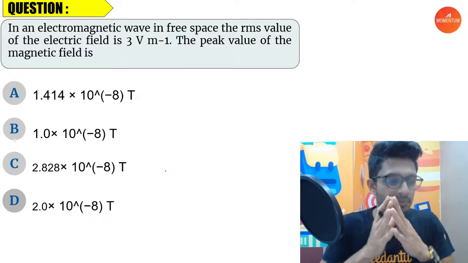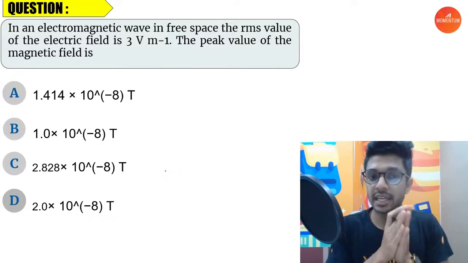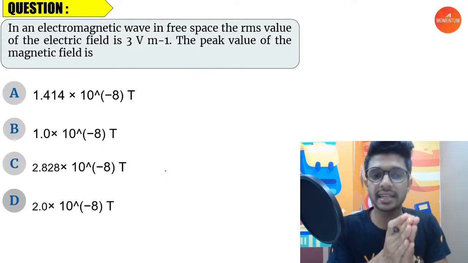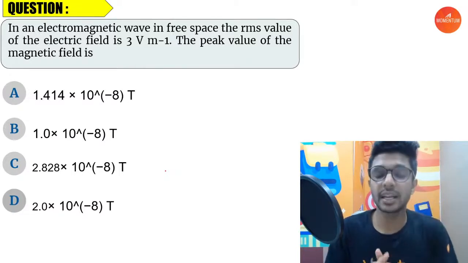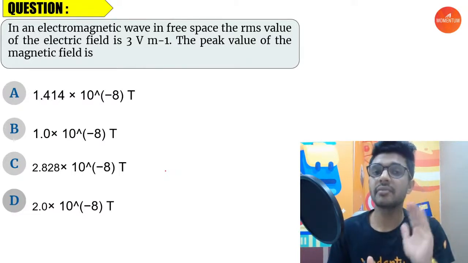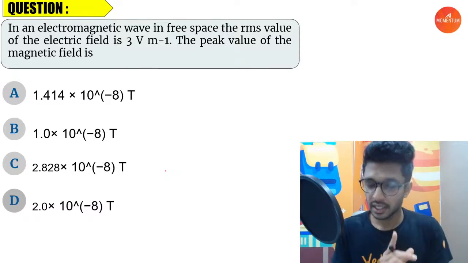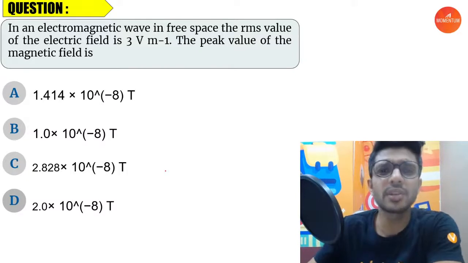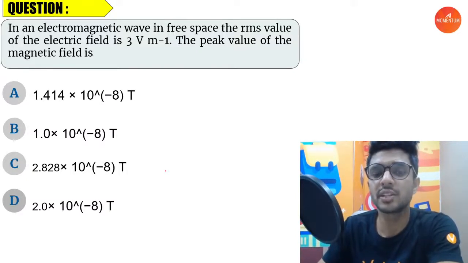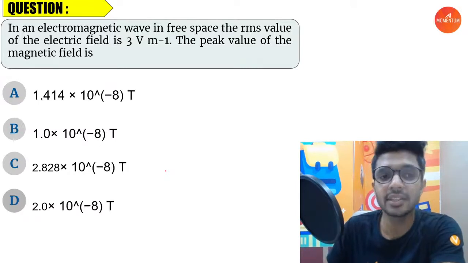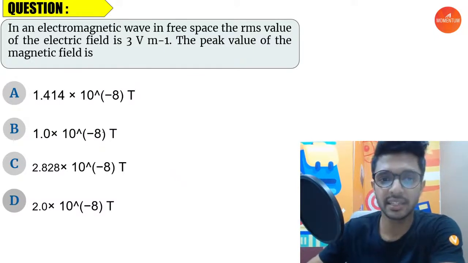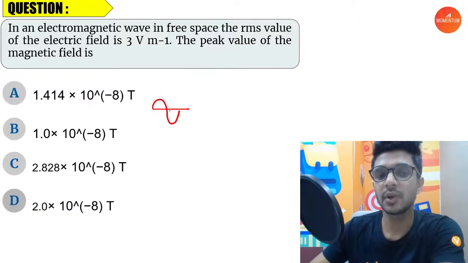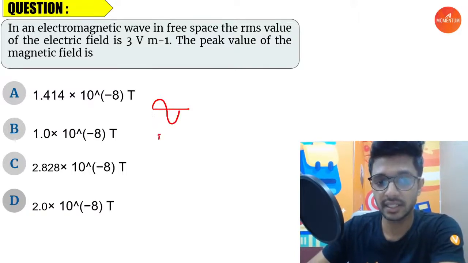In an electromagnetic wave in free space, the RMS value for the electric field is 3 watt per meter. The peak value for the magnetic field is... We know that an electromagnetic wave comprises an electric wave and a magnetic wave which are perpendicular to each other. Now, what is the RMS value? RMS stands for root mean square, which means taking an average of the electric field, which has a varying value, because the electric field is a sinusoidal wave like this, so it keeps on changing its value.